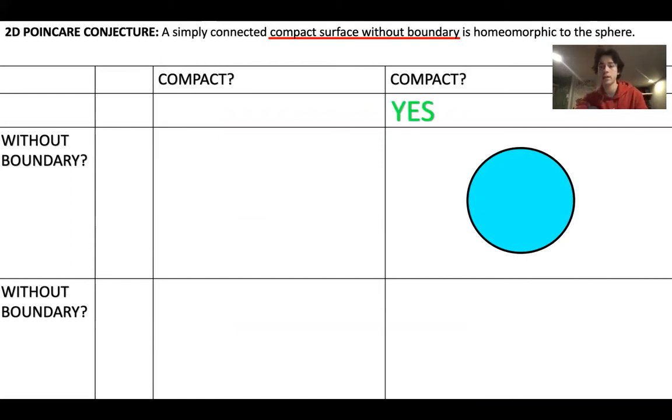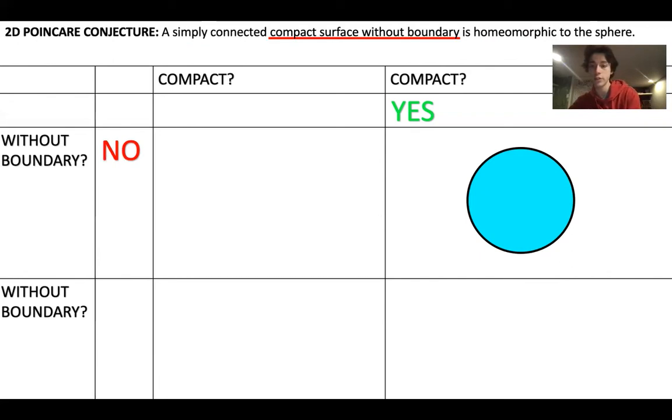Well, I'll take this opportunity to explain exactly what that means. If you consider this yellow point, our surface has an open disk which contains it, so it's not a boundary point. But if you consider this purple point, there's no open disk in our surface which contains it, so this is a boundary point and our surface is not without boundary.